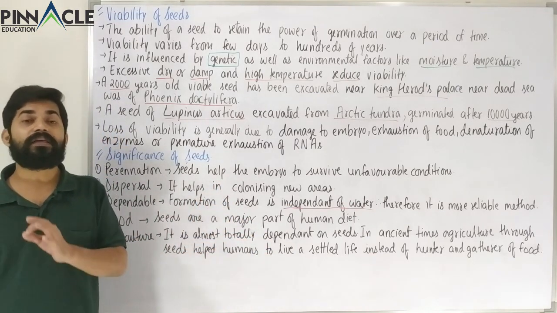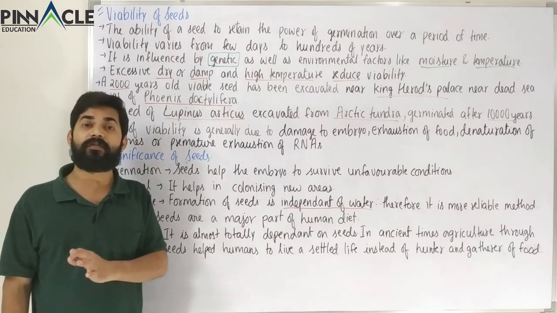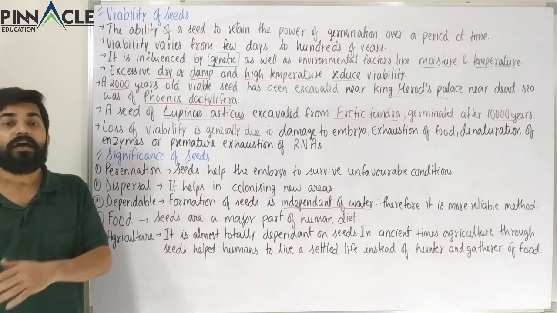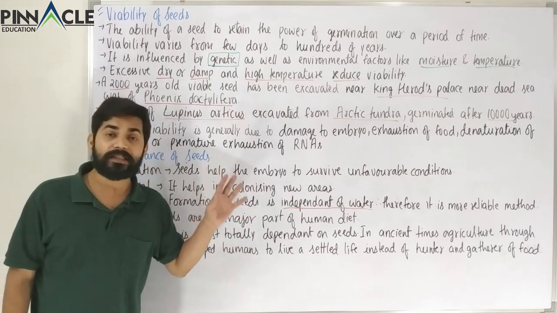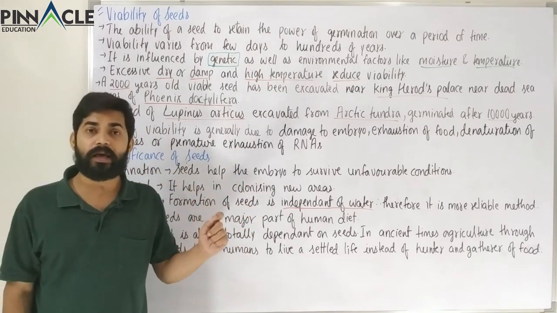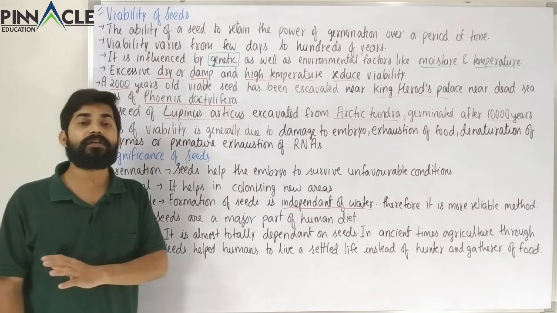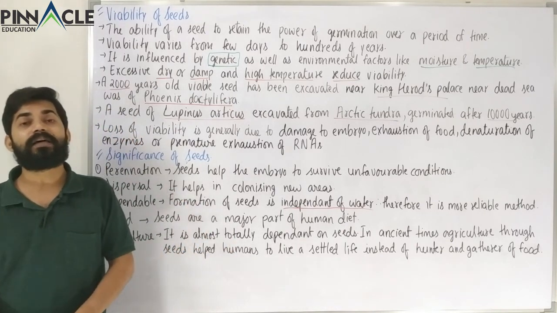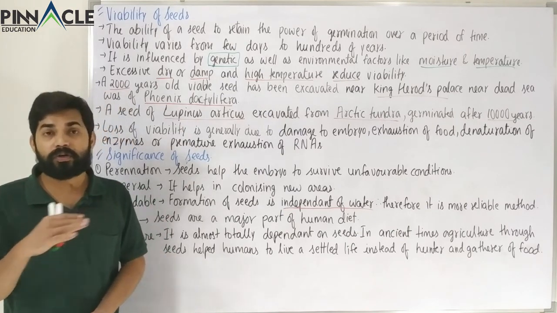विदाउट सीड्स वी कैनॉट इमेजिन, इवन टुडे, इवन आफ्टर सो मच टेक्नोलॉजिकल एडवांसमेंट इन मेडिकल एंड इन मेडिसिन एंड ऑल्सो इन एग्रीकल्चरल सेक्टर, we don't find any alternatives to seeds. So seeds are that much important. No doubt hybrid plants could be grown in the lab, but still more than 90% of agriculture is done with the help of seeds. So therefore seeds are the most important factor or way of agriculture. So this is about today's times.